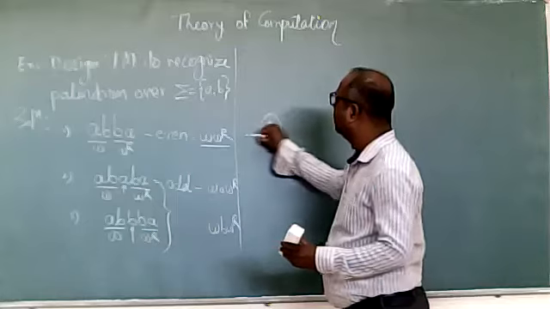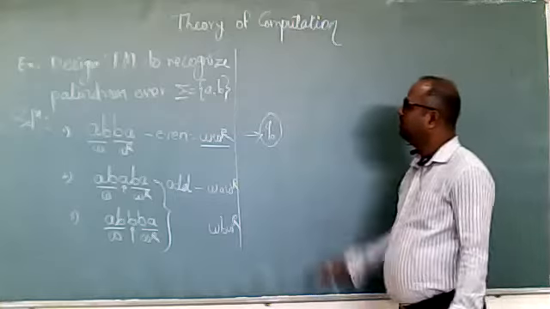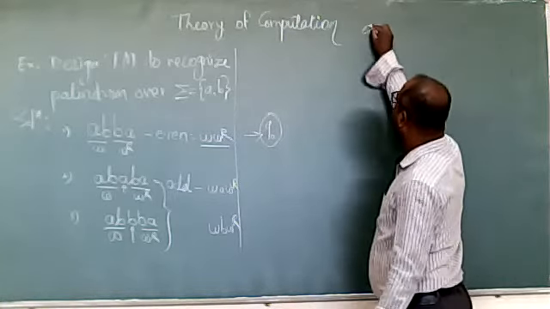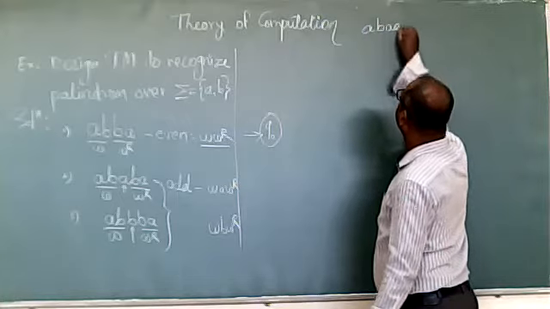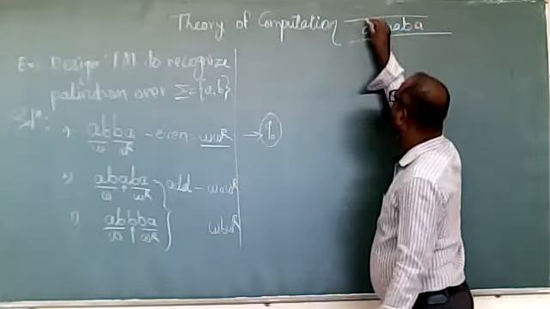Last symbol must be B. So we'll start with the Q0. We'll take one string, this A, B, A, B, A. So this is the even size, and we'll check